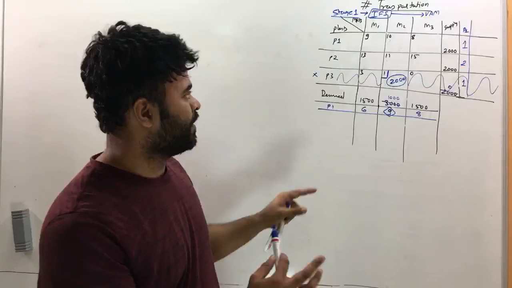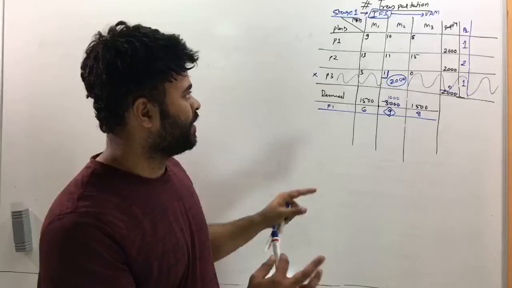Right? Now, how do we allocate? Look, you just can't find a penalty. Even if you find P4, you just can't do that, because there is only one number. Already this is exhausted, so you got only one number, and you need a smallest and a next one. That's not going to happen, and you cannot get penalty 4. So penalty 4 is not possible. I hope you get that. And you don't need it also, right? Because you've got 1,000 required for market 1, market 2, and plant 2 is supplying 2,000. So straight away give 1,000 here. So plant 2 sends 1,000 to market 1, and plant 2 sends 1,000 to market 2, and then they both are 0, and it's all good.